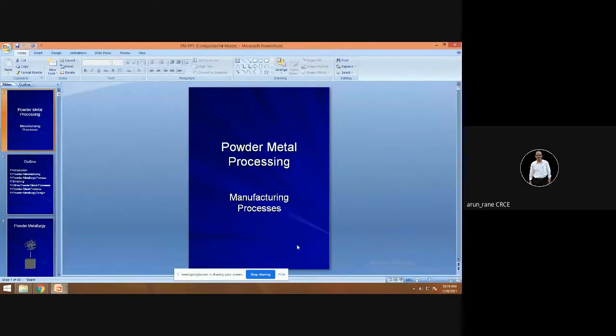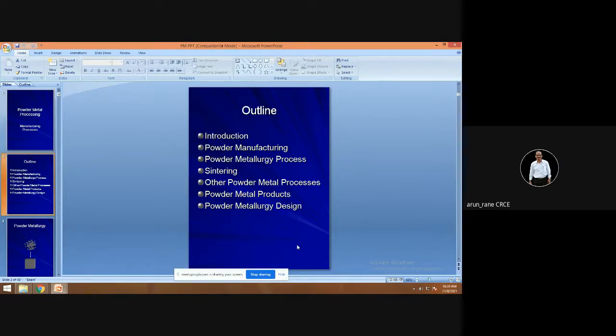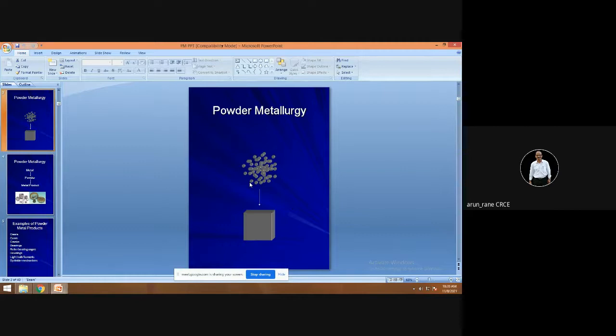Yes, sir. So what we are discussing today is powder metallurgy, that is powder metal processing. So what are the different manufacturing processes? What is powder metallurgy? That is what we'll discuss. The outline of the PPT will be: introduction, how to manufacture the powder, what are the different powder metallurgy processes, what is sintering, what are the other powder metal processes, what are the different powder metal products, and how to design the dies for powder metallurgy.